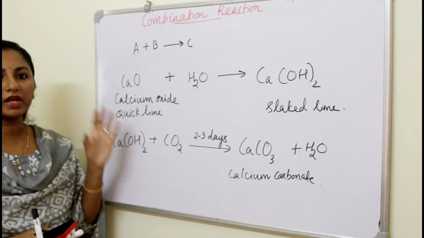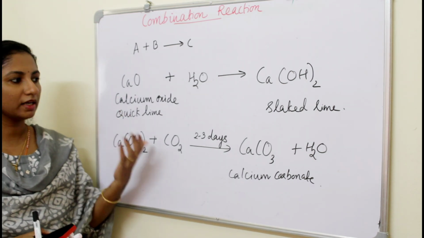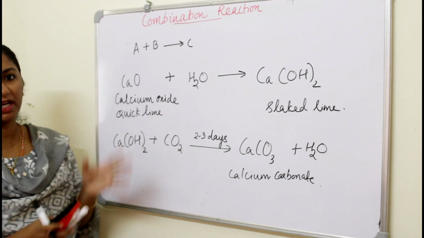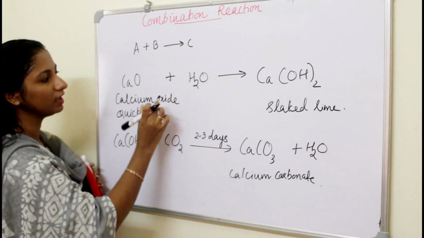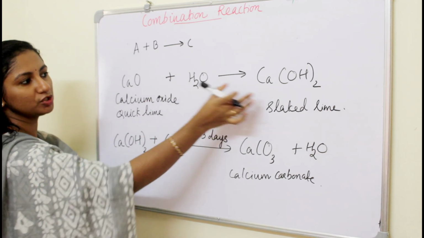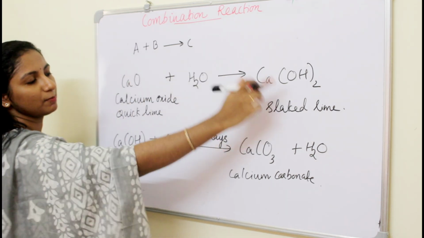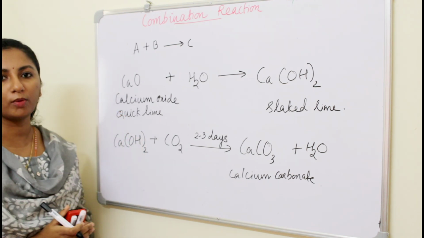So this is the chemical reaction which is occurring under whitewashing of walls. This is actually an example for combination reaction. In this step you can see two reactants are reacting together to form a single product. So we can say that this first step of this reaction is an example for combination reaction.